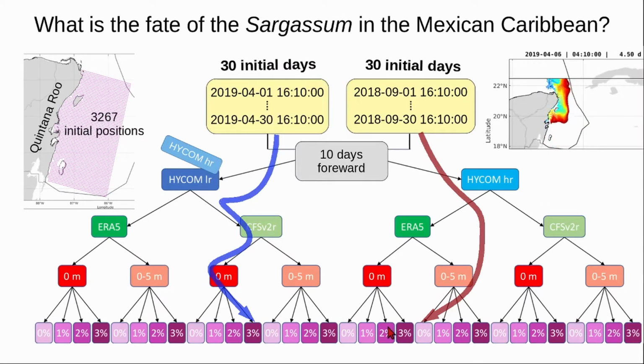Finally, we used the best setup of each month to investigate the fate of sargassum that departs from the Mexican Caribbean. Virtual particles were released in all the points of the uniform mesh. Each one of the 30 days of each month was used as an initial time, and from each initial day, the particles were tracked forward for 10 days, so there were runs for each day of April and September. And we could calculate probabilities and averages. This animation shows the simulation that used the first day of April as the initial time.